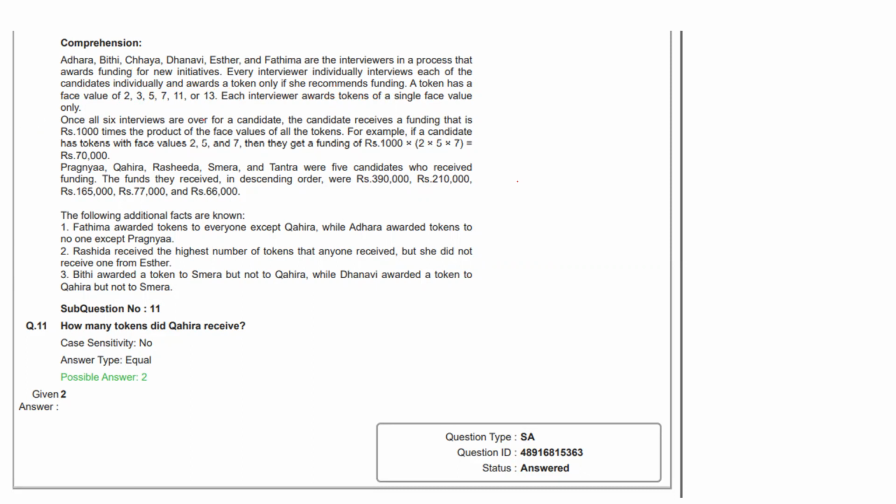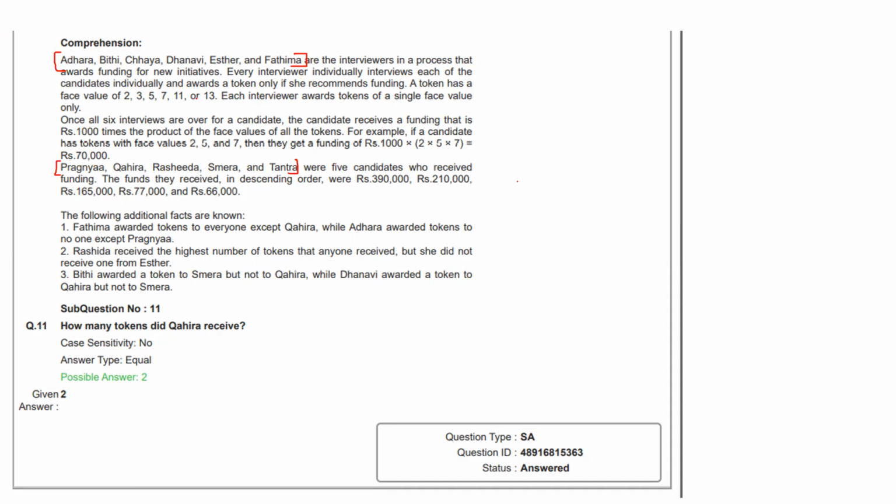Once all six interviews are over for a candidate, the candidate receives funding that is 1,000 times the product of the tokens. So basically a Shark Tank concept. These are the pitchers and these are the sharks. They pitch their initiatives and accordingly the sharks provide the funding.